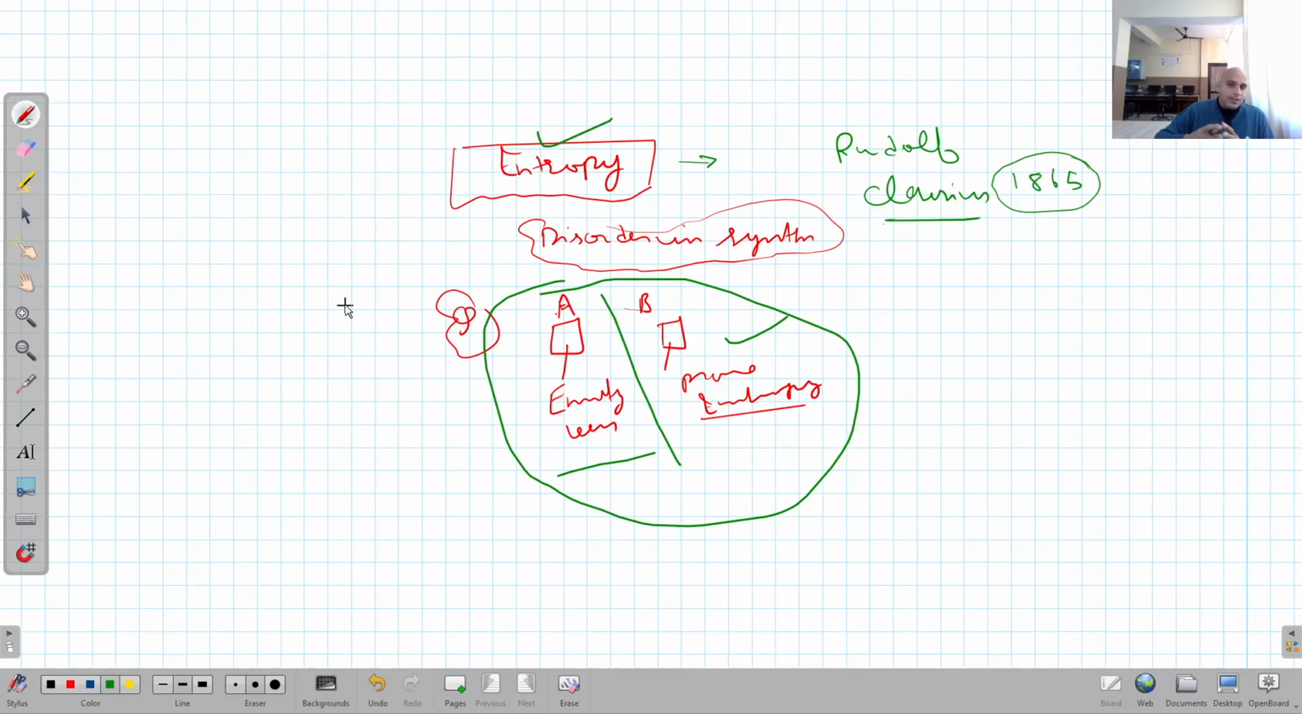a physical system. Or in other words, we can say entropy is defined as the amount of heat energy that is unavailable for doing work in a system, right? So these two definitions can be used for defining entropy, right? Now I am showing you one more example.